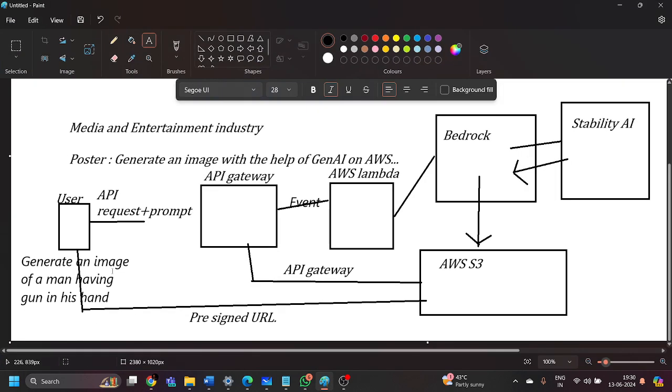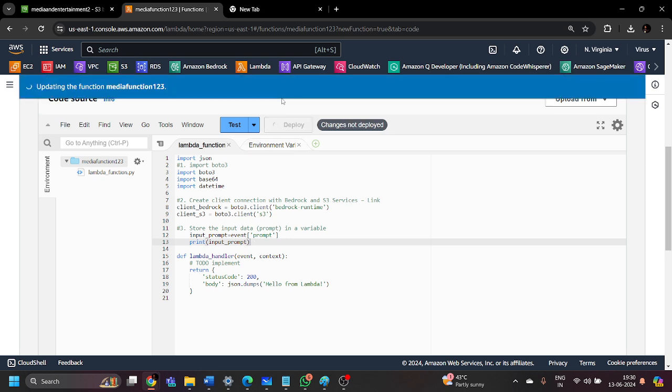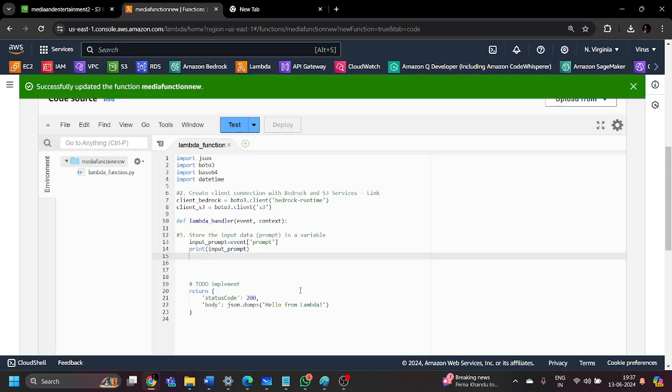The input is going to be: generate an image of a man having a gun in his hand. That will be stored inside input_prompt, and with the help of the print function we are going to print that information on the screen, right? Let me deploy this code and test it. So the error has been removed.